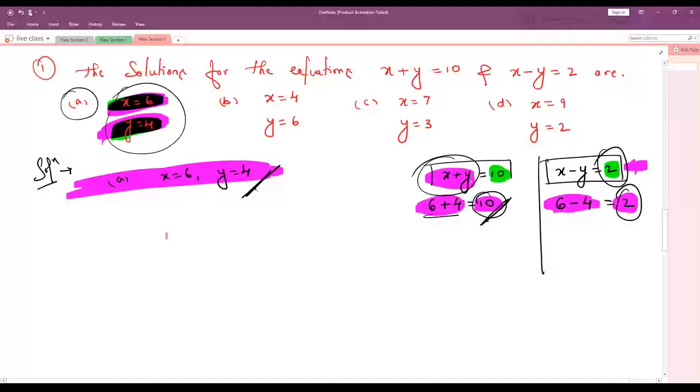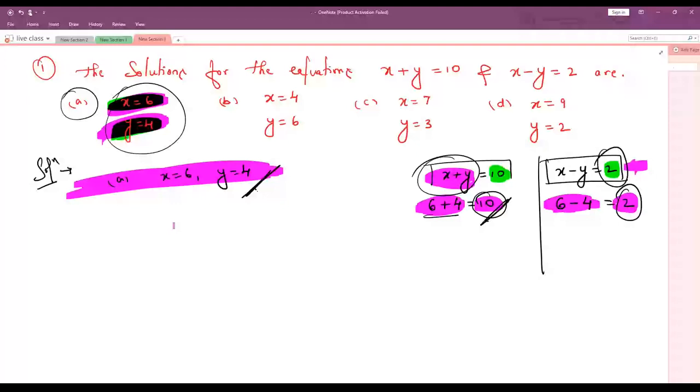Child, this question has already appeared in July 2018. No, this is from your quadratic equation. Here the word is called roots, solutions.